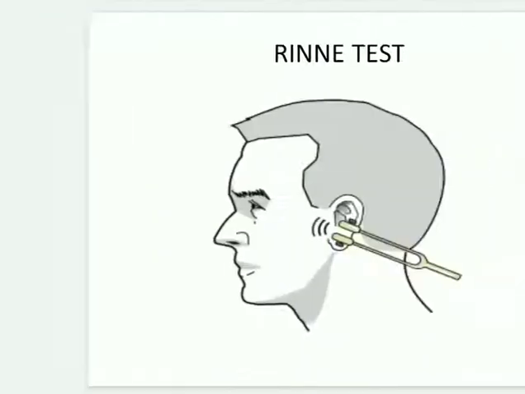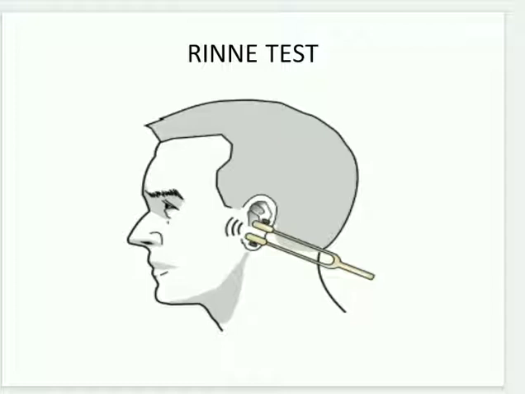If we talk about Rinne's test, it is a test between air conduction and bone conduction. In this, what will happen? You need a hammer and a tuning fork. The tuning fork must be hit with the hammer, then it will vibrate, and you immediately place it at the mastoid process. Tell me when it stops. Then after it stops, bring it to the ear.